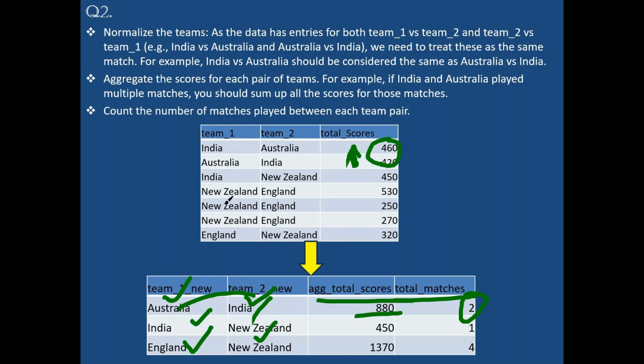If you see New Zealand, England, New Zealand, England, New Zealand, England, England, New Zealand. So 4 test matches they played, and in the last test match they swapped it. But we know that this match is also the same as this. So I want to combine these 4 scores. Understood, everybody? So first let's finish this.